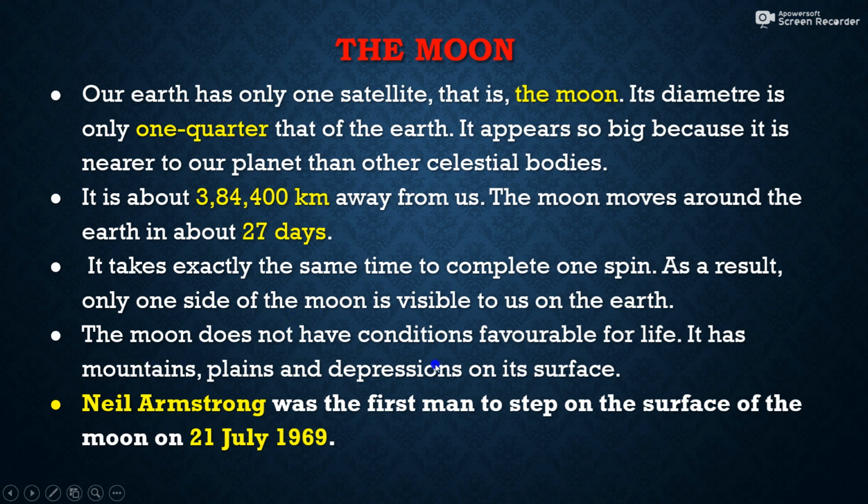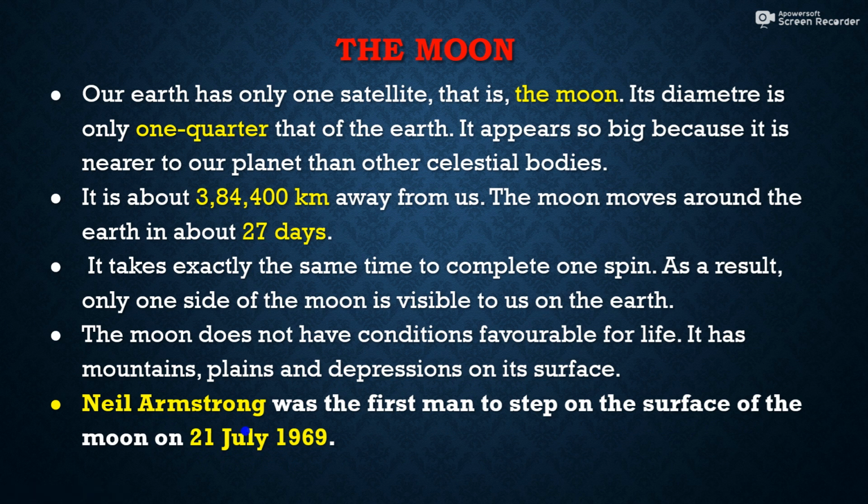Then the moon does not have conditions favorable for life. It has mountains, plains, and depressions on its surface. Neil Armstrong was the first man to step on the surface of the moon on 21st July 1969. So Neil Armstrong from America was the first man to step on the surface of the moon.